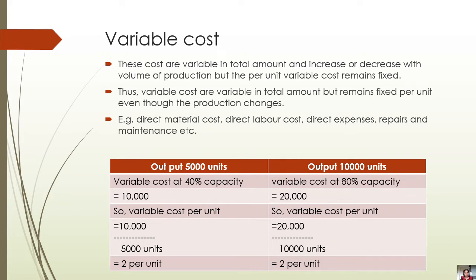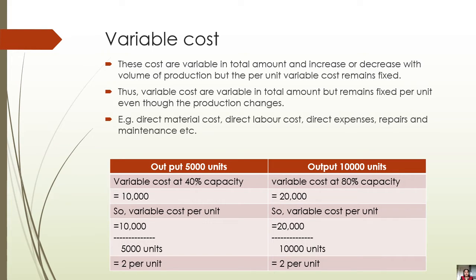For example, which are the variable costs? Direct material. If we produce one more unit, you will require one more cost. Direct labor, direct expenses, repairs and maintenance, etc. Again, let us understand with the same example. If our output is 5,000 units at 40% capacity and 10,000 units at 80% capacity, the variable cost is 10,000 for 40% capacity, and as we increase the production, our variable cost also increases, so it comes as rupees 20,000.